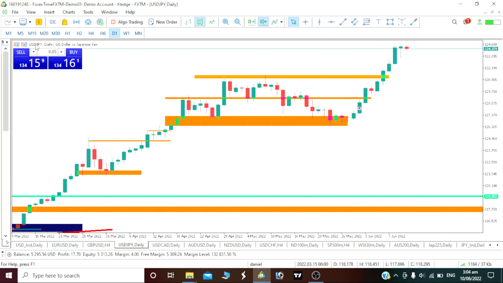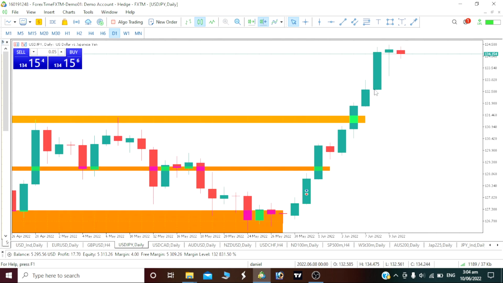Now a quick analysis on our USDJPY we will be analyzing. As you can see, for the past 4 days we've been having a bullish move on our USDJPY. That is exactly what we'll be having. Our USDJPY is now going bullish.